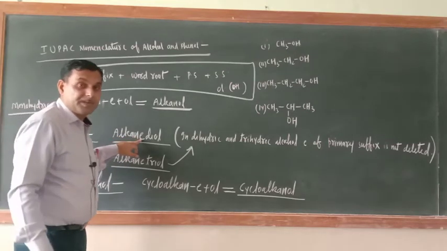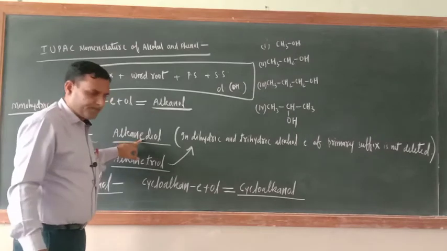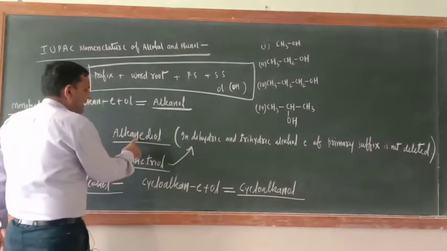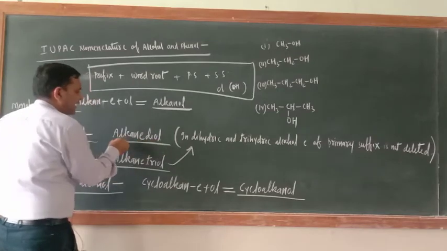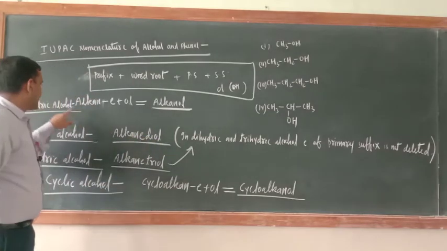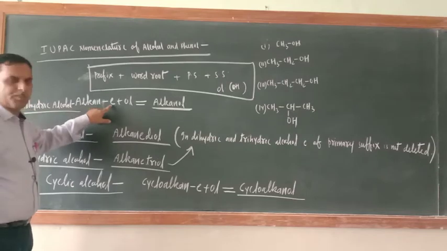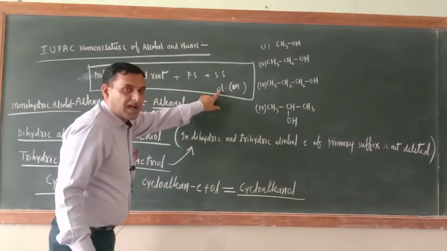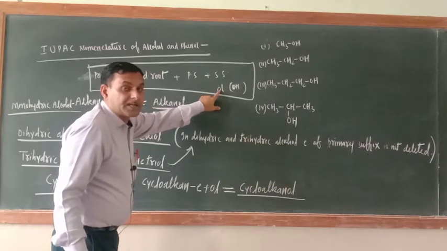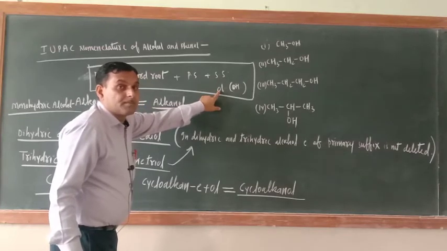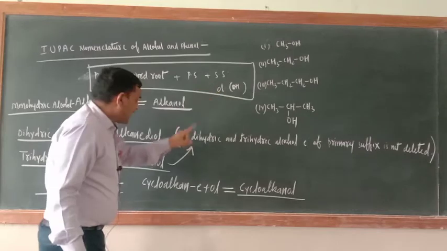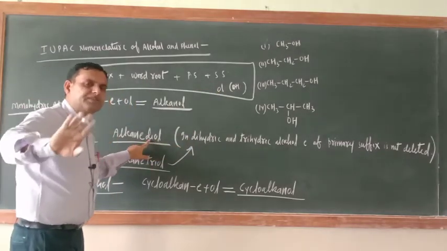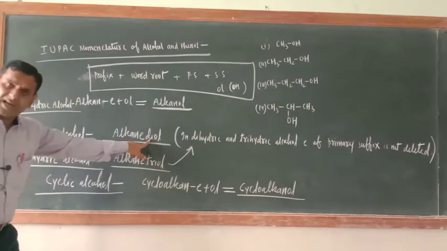They will be alkanediol. In the case of monohydric alcohol, E is deleted because the secondary suffix is ol, which begins with a vowel, that is O. And diol is accepted as the secondary suffix for dihydric alcohol.